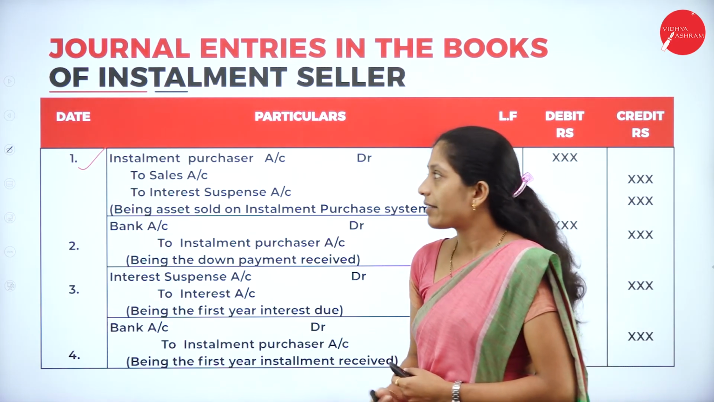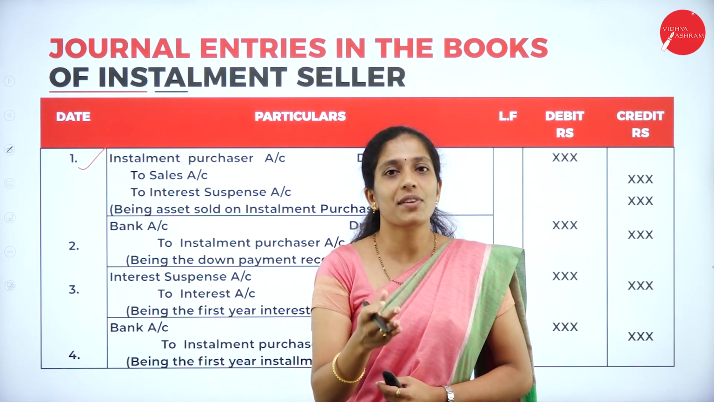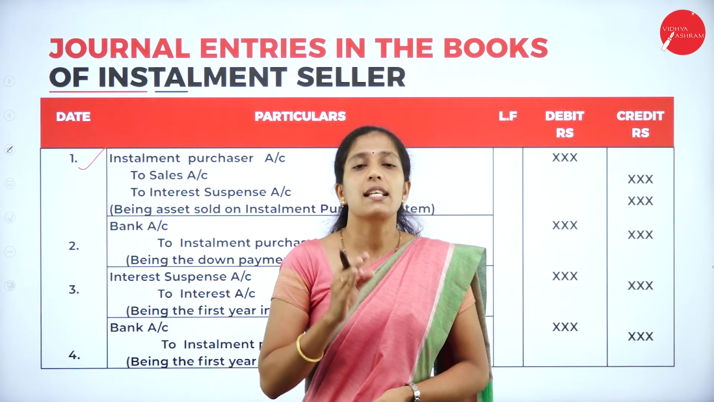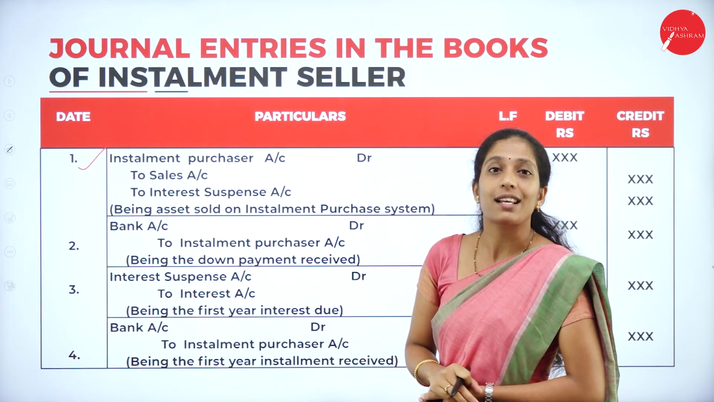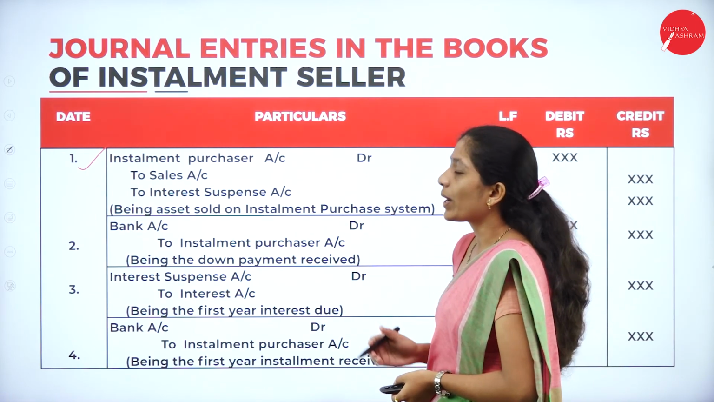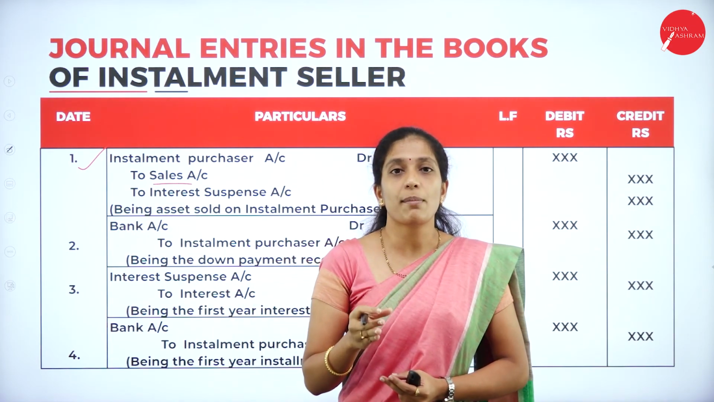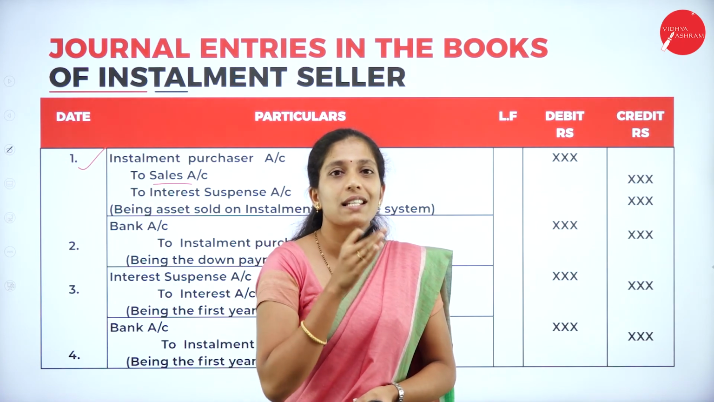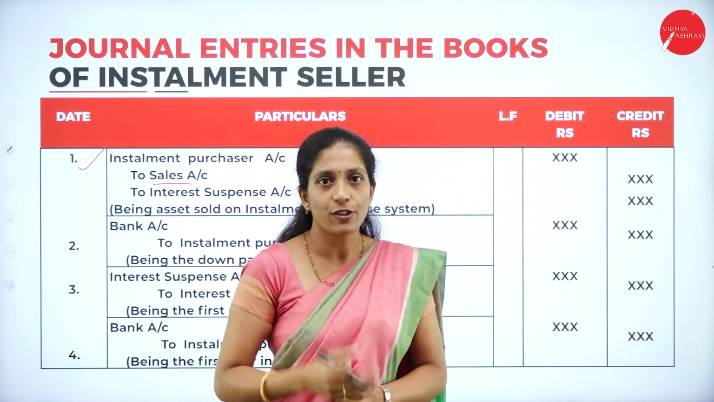So your first entry is for what? Selling of asset. So what is the entry? Who is receiving the asset? That is installment purchaser. So the entry is: Installment purchaser account debit to sales account and interest suspense account. Now why are you going to record to sales account here? Because under installment system, it is a contract of sales between the installment purchaser and installment seller. It's nothing but the asset has been sold.